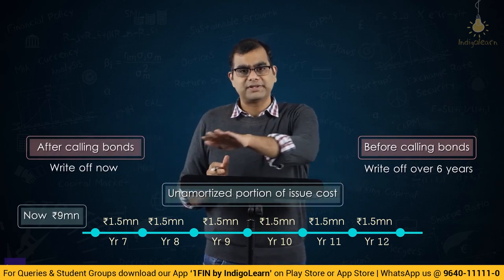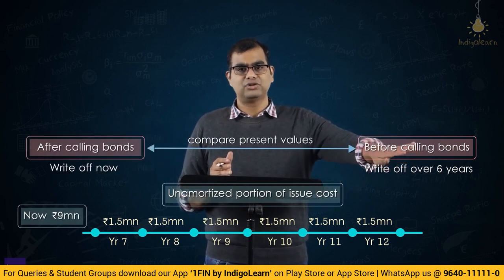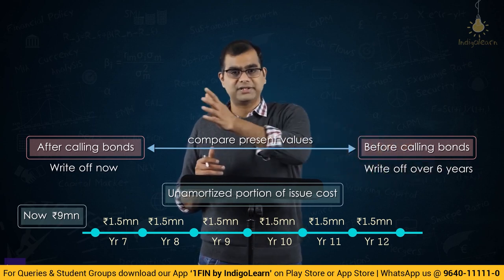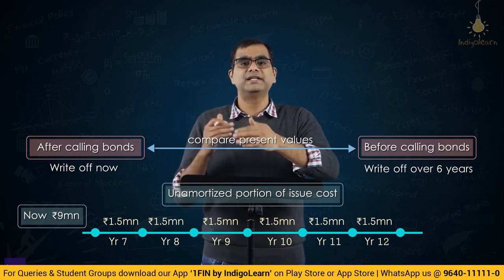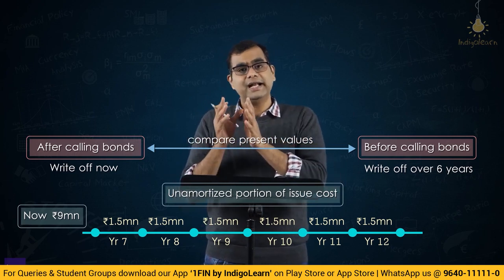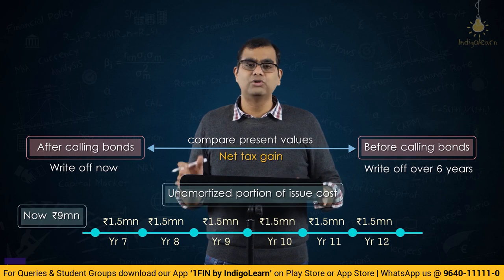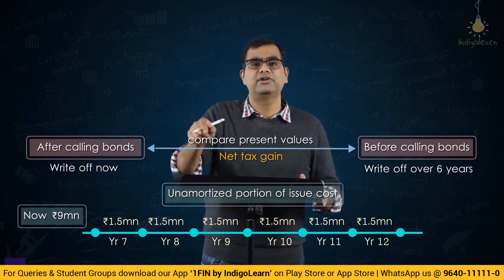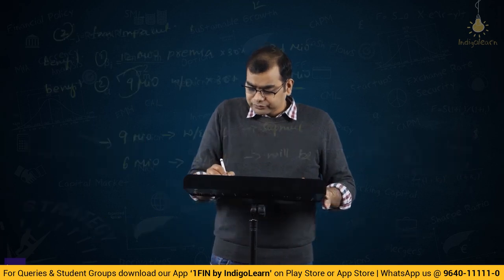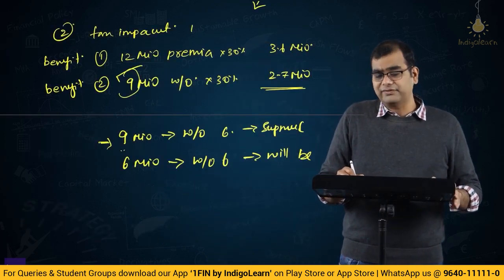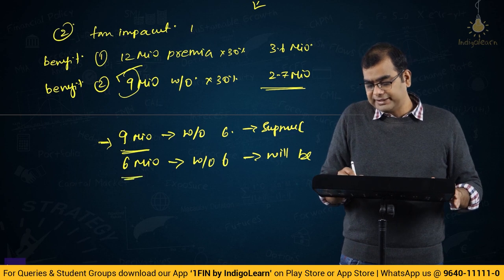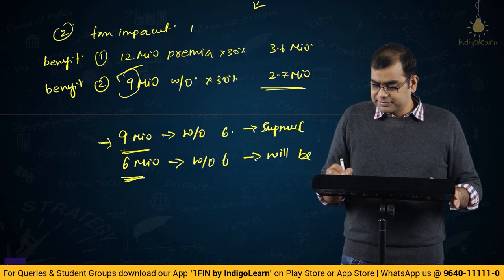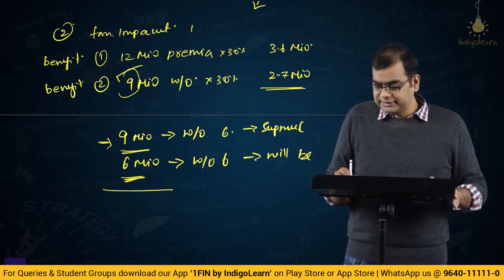What will you do? You will take the present value of all the cash flows, or whatever the tax benefit over the 6 years, and you will also take the present value of this 9, which is again 9. You will see the difference between those two, and that is the net gain or loss arising out of the tax benefit on this amortization, which is happening now instead of happening over 6 years. So, you are computing the tax benefit of that 9 million over 6 years, and now comparing that with 6 million which you are going to get now. Okay. So, this 6 million and this 9 million. So, basically 3 million,